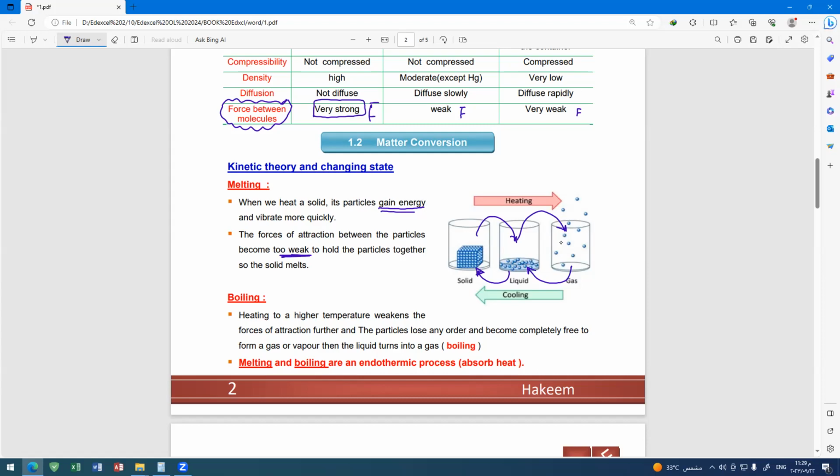The particles lose any order and become completely free to form a gas or vapor. Then the liquid turns into gas, which is called boiling. Melting and boiling are endothermic processes, which means they absorb heat.